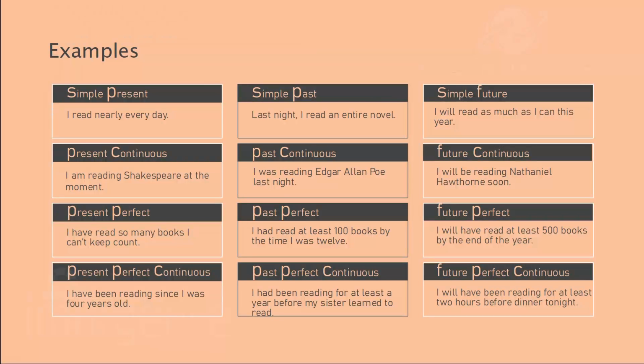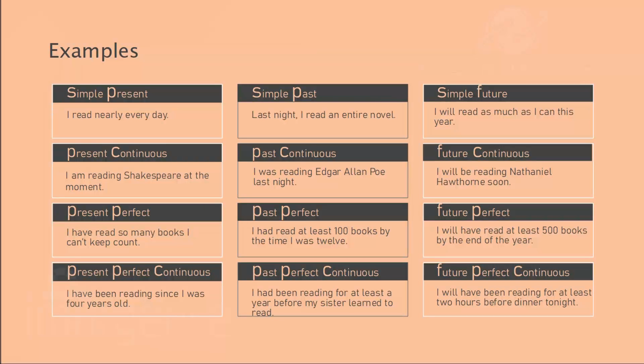Now, the difference here is, if you observe keenly, in the first set, the simple present, I read nearly every day. Now, in the present continuous, that means that the action is still ongoing, right? That's what is clearly mentioned, which is continuous. And present perfect, I have read so many books I can't keep count. So that means a perfect tense. Now, a present perfect continuous, I have been reading.